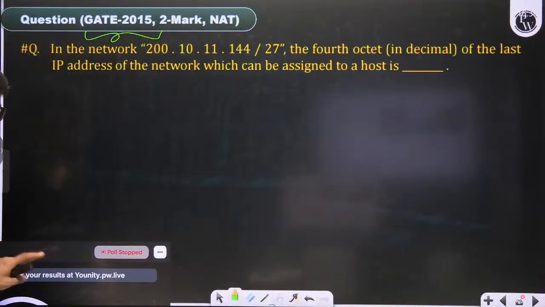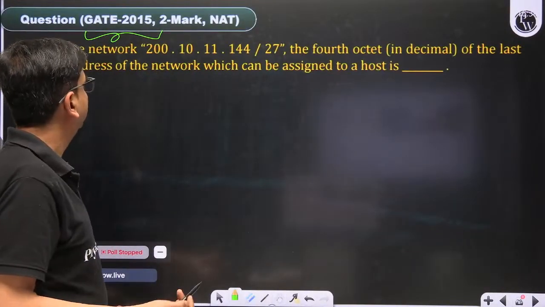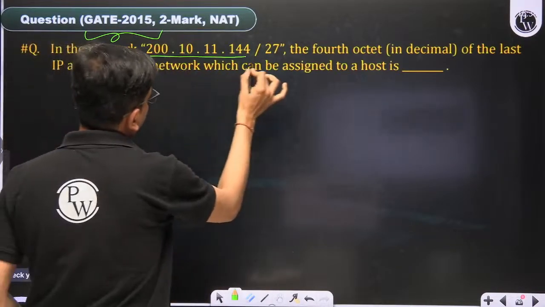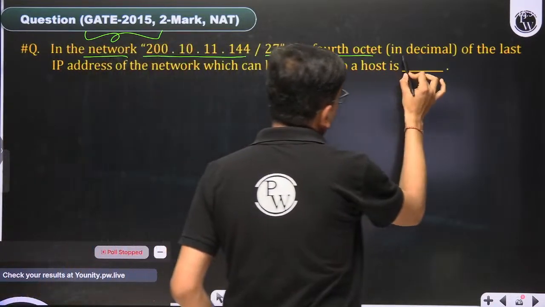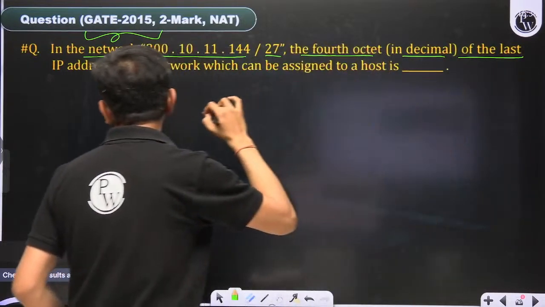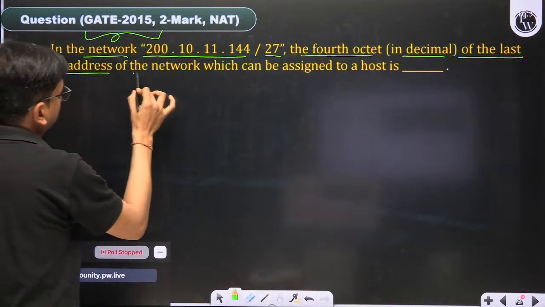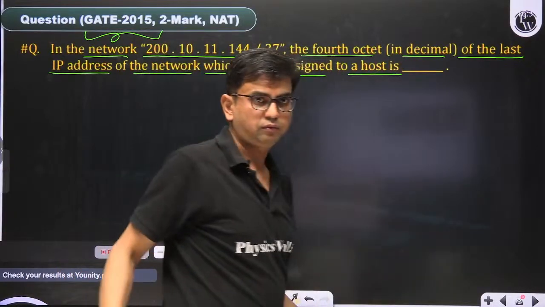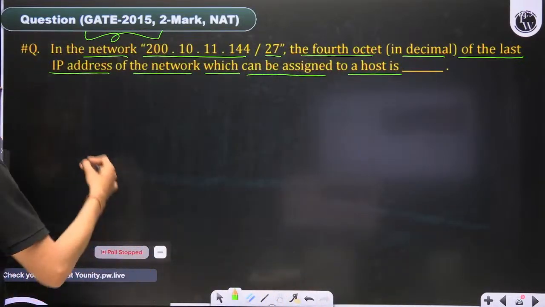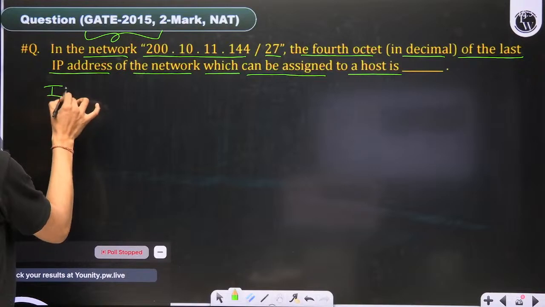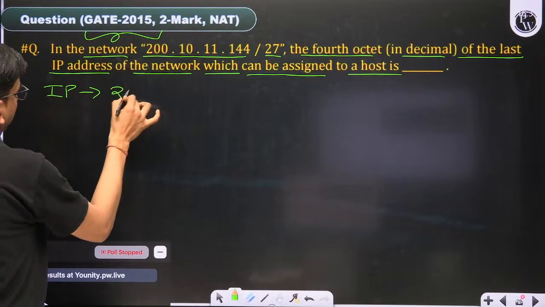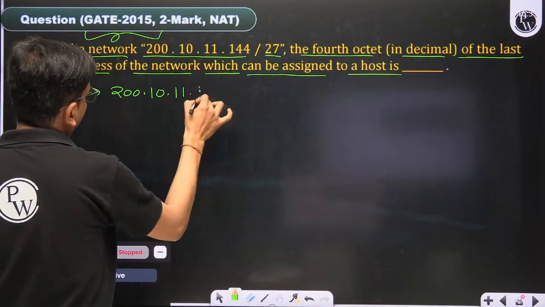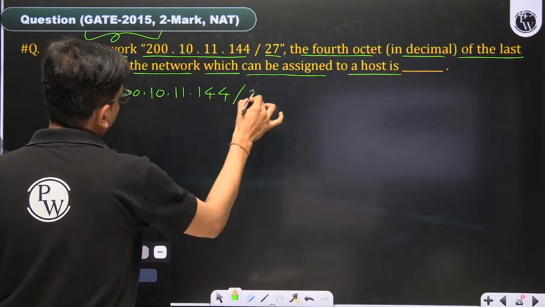So this is the question, 2015, numerical answer type. In the network, the fourth octet in decimal of the last IP address of the network which can be assigned to a host. Whatever the IP address is given, that is 200.10.11.144/27.